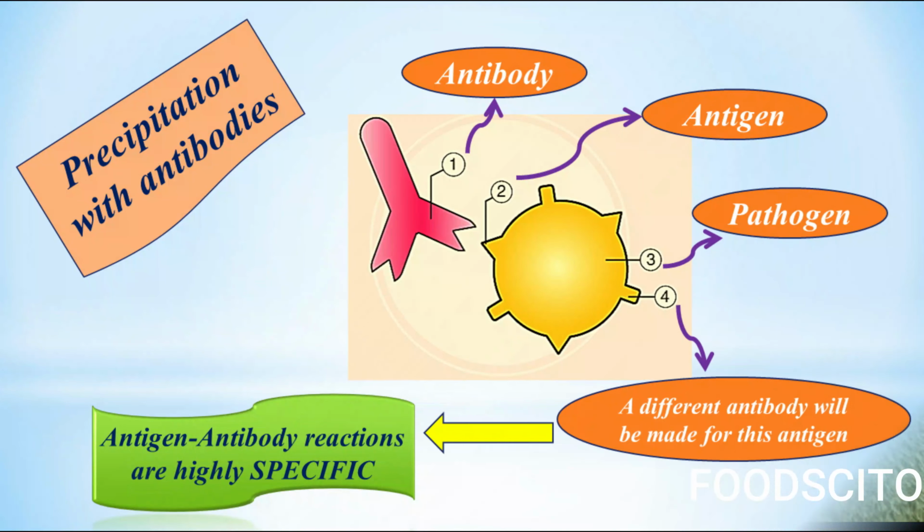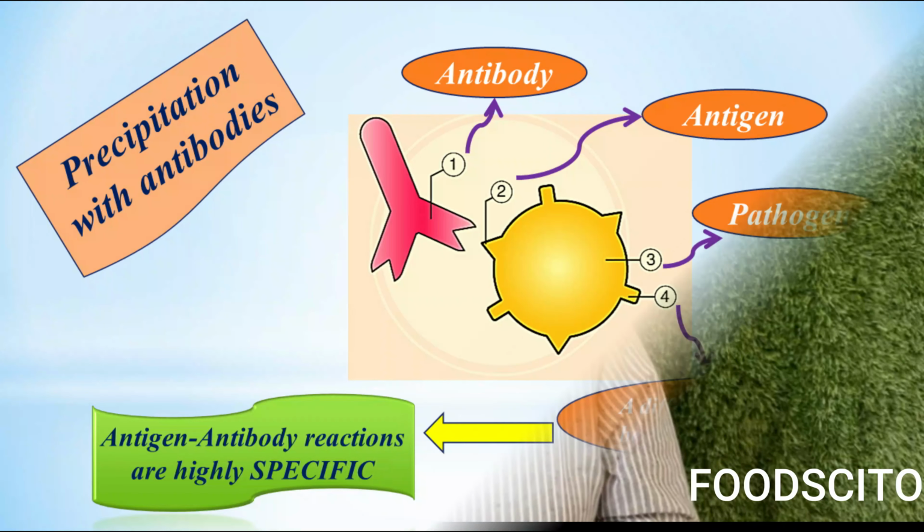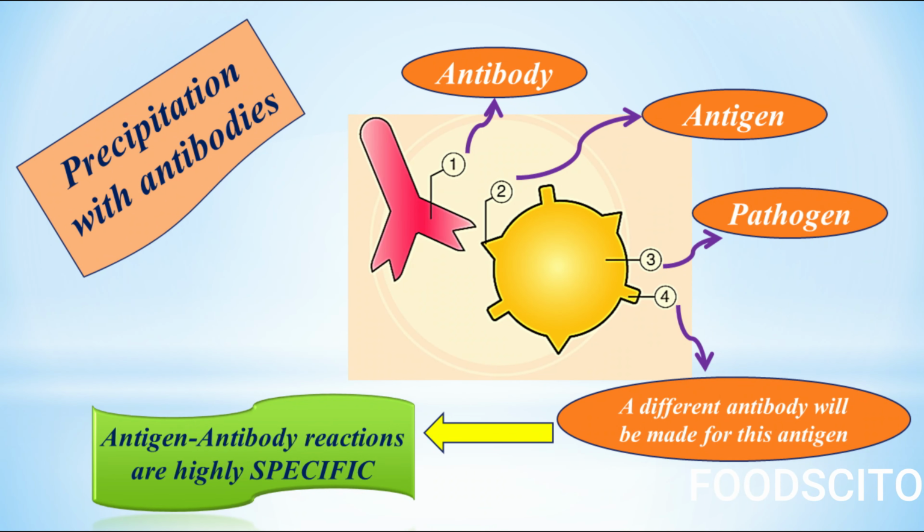As you can see in the second part of the figure, if another pathogen enters our body, then another antibody which is specific for that pathogen will be developed, indicating that antigen-antibody reactions are highly specific. This you should know, that antigen-antibody reactions are highly specific. So this was all about hydration of proteins and precipitation with antibodies.